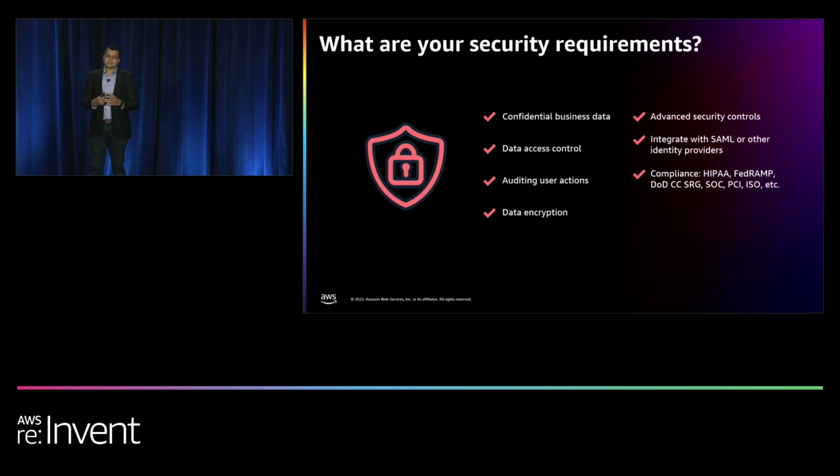Customers often tell us that compliance is a key requirement for them. They're looking for a solution that is compliant with HIPAA, SOC, FedRAMP, and many other compliance regulations.